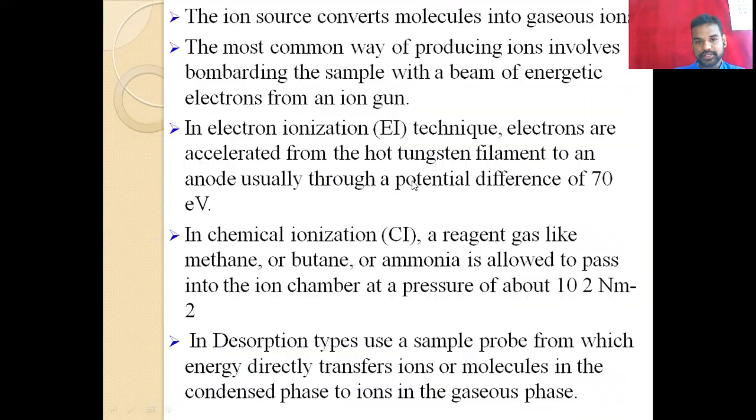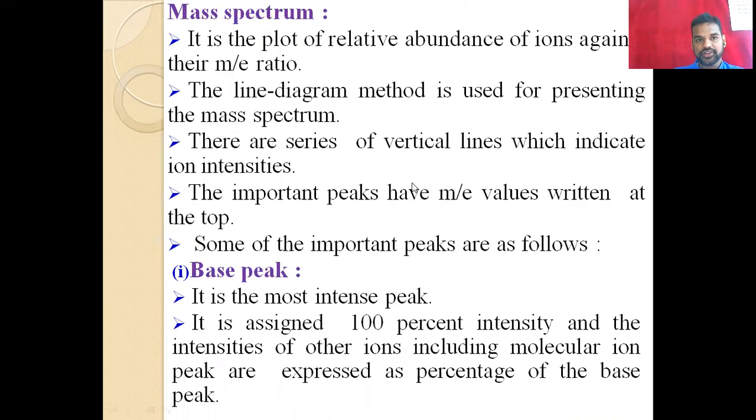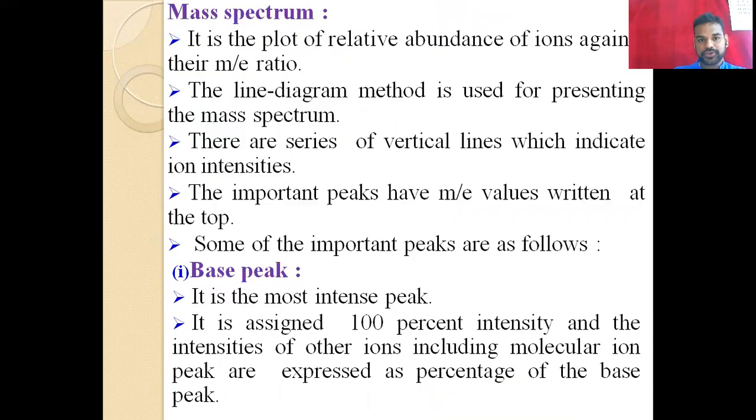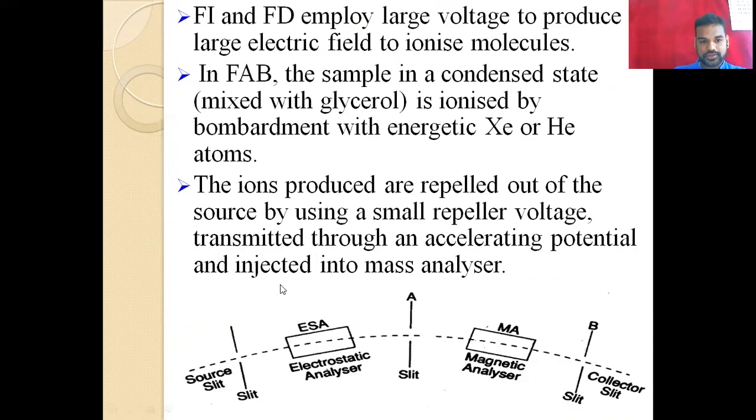So what happens is that the formation of ions takes place in the ion source. The ions which are formed there are unstable because they are bombarded, and the stability of the compound becomes low. In the metastable ion state, the ions are produced in the ion source by bombarding or any other technique.